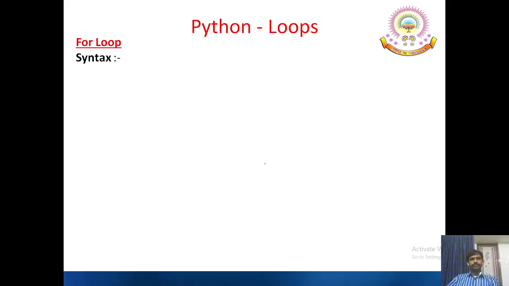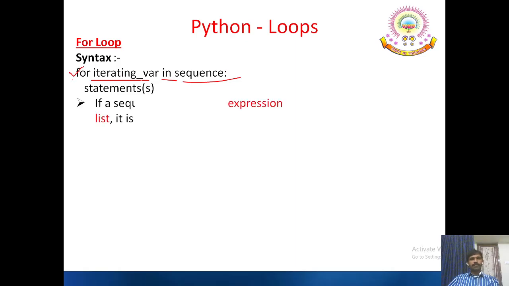Next, the for loop. We know the for loop is always a useful loop in any programming language. For is used to specify the number of times a particular block of statements has to be executed. So here, for iterating a var in sequence, we use this particular for iterating variable in sequence. It is defined somewhat differently, which means the lower bound and upper bound are specified with the for statement itself.